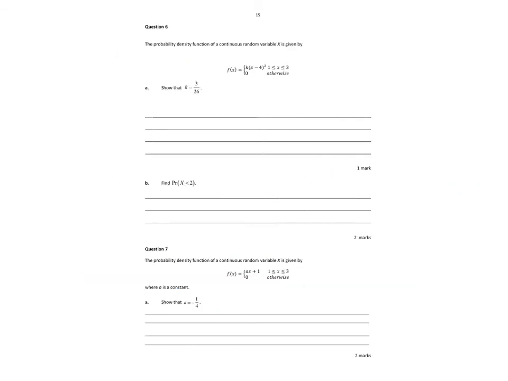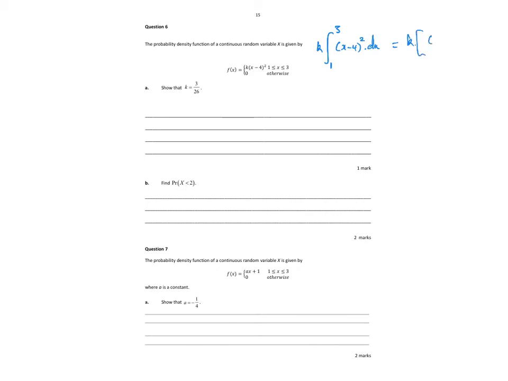Last page. Probability function, blah, blah, blah, show that k. So again, integral between 1 and 3, let's take k out the front. I'm going to expand that bracket, x squared minus 8x plus 16. I guess we didn't have to, we can use that little expansion rule for a linear expression. Integral of x minus 4 squared dx is equal to k at the front.